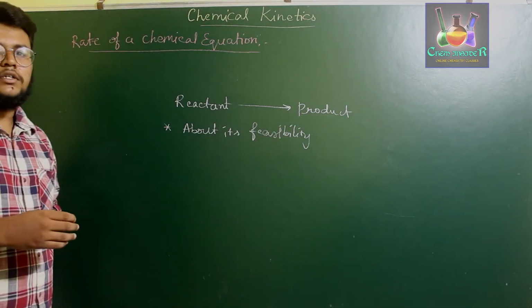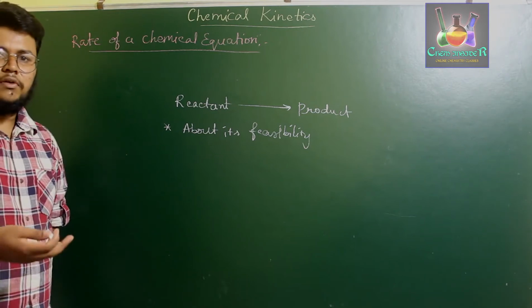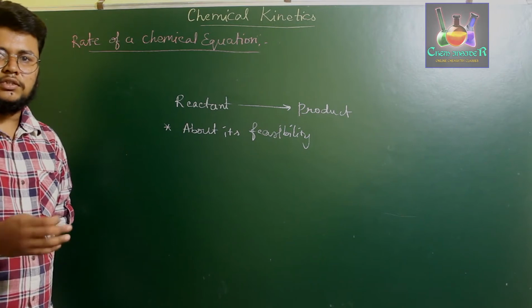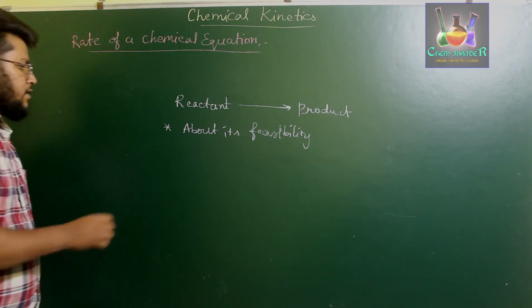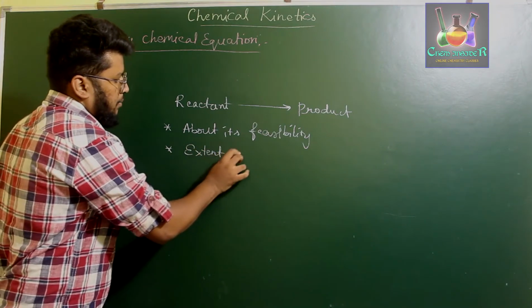He has to know about its feasibility, that is, the extent to which the reaction takes place. Okay, if there is no chemical thermodynamics which allows this reaction to happen, then the feasibility of this reaction is said to be less than 0. And the second point is the extent of this reaction on attaining equilibrium.